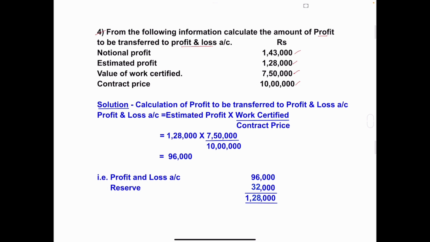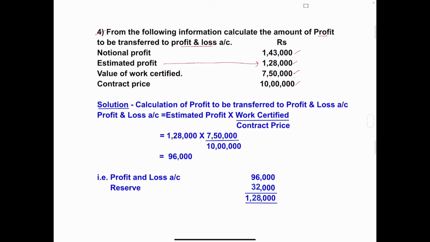In this problem, they have clearly mentioned the estimated profit. It means that we have to take condition number 4, that is based on the estimated profit. So what is the fourth condition? If the work certified is 3/4 or nearing completion of the contract, in such cases the amount of profit to be transferred to profit and loss account is based on the estimated profit.